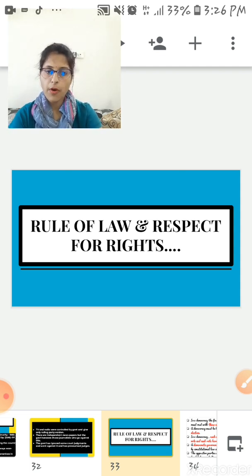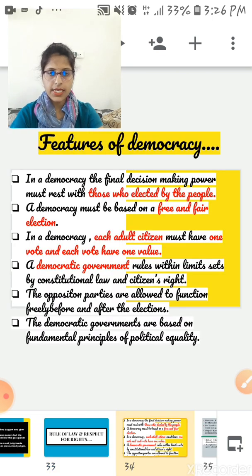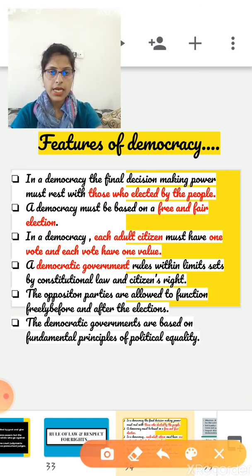So all these are the important features of democracy. Let's see the features of democracy that we discussed in the previous slide. First one is, in a democracy, the final decision making power rests with those elected by the people. And in a democratic country, elections should be free and fair. In a democratic country, each adult citizen must have one vote, and each vote has the same value. And a democratic government rules within limits set by constitutional laws and citizens' rights. So these are the important features of democracy.